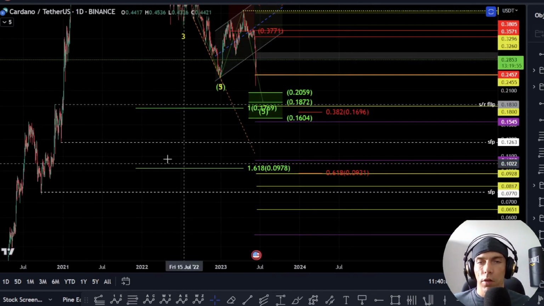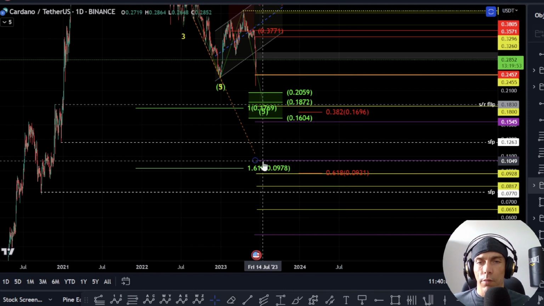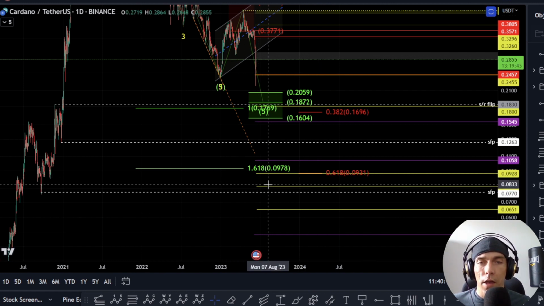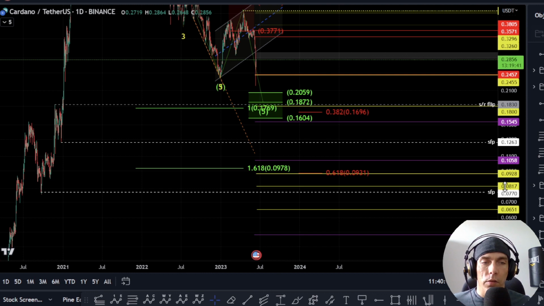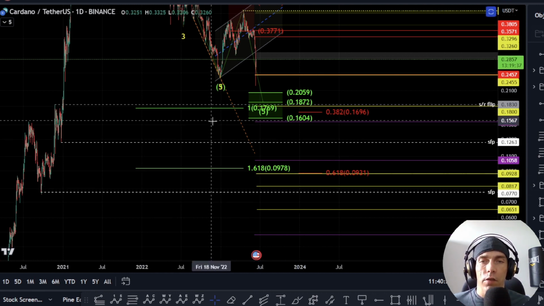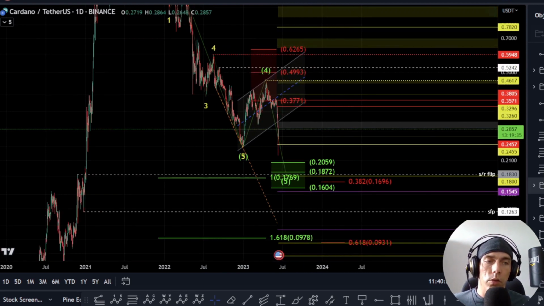Alternatively, if we do look to push down a little bit lower here, what we do have is the potential to come back down here into this monthly naked point of control at this 1049. We have this weekly one here 0928, and then we have that possibility here of coming to this other weekly one here at this 0817. So I would be keeping an eye on these levels if we do look to continue to the downside here.